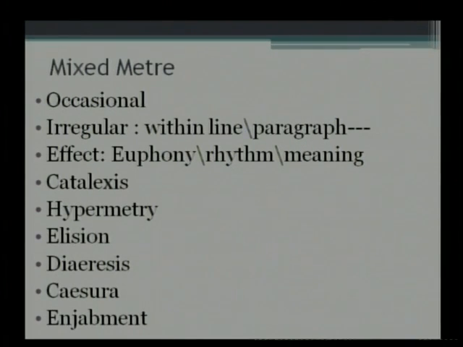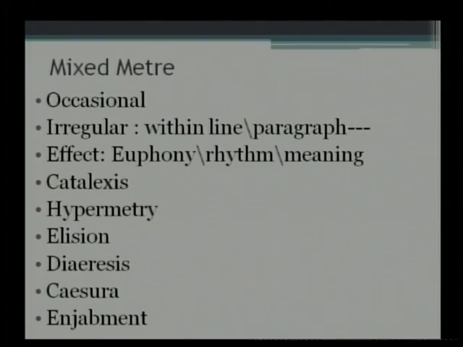Right. Take an entire poem, you'll find that it works in the first line of every verse. But the second line is different. Okay? So then we call it occasional. You could also call it irregular. The irregular could be within the line, even within the line, or it could be within the, I've used the word paragraph because I want to just get it across to my students that we say verse paragraph for words which we generally use as stanza, right.